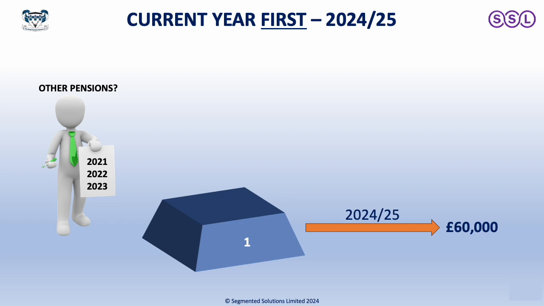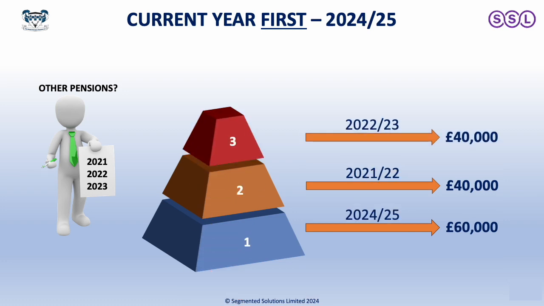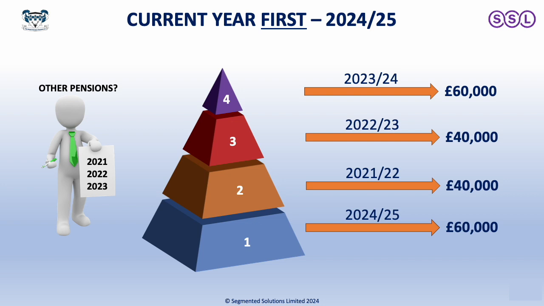However, let's assume that you have got a personal pension from 2013. The first thing is we're bringing forwards any unused allowances from 2021. This is the 3 years ago bit. We're bringing it forward. You're not going back in time. And then once you've used that up, you can bring forward 2022, 23. And if you're able to use that up, you can then bring forward 2023, 24. So we've got allowances from the current year, 60,000, and then we've got another 2 lots of 40 plus a 60. Now all of those allowances are available given the right circumstances.